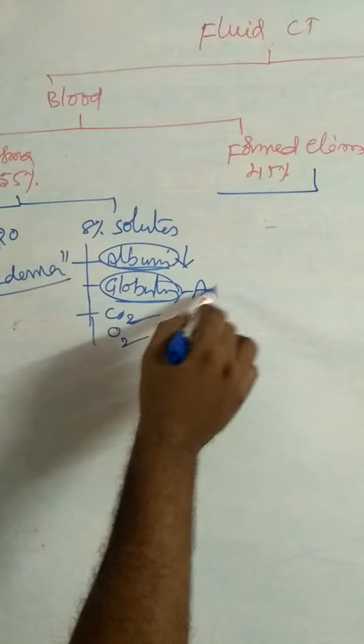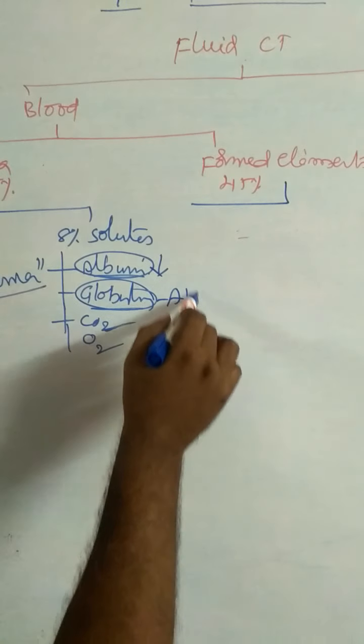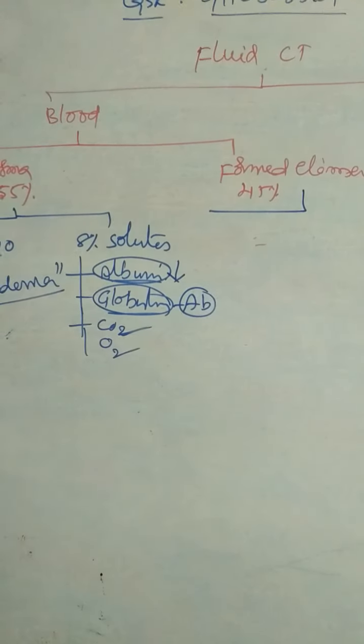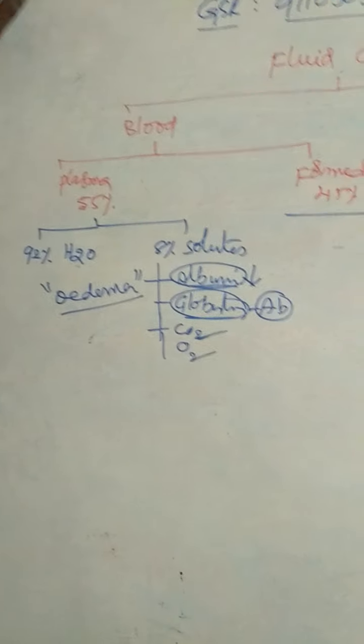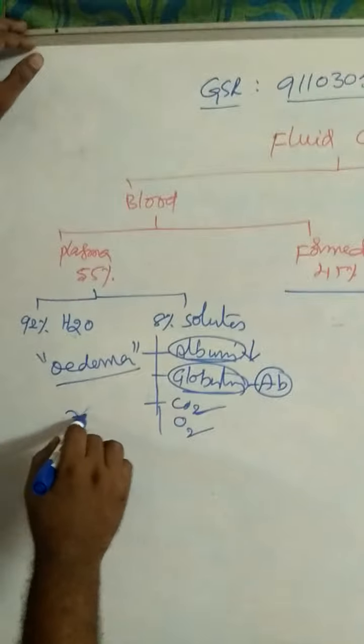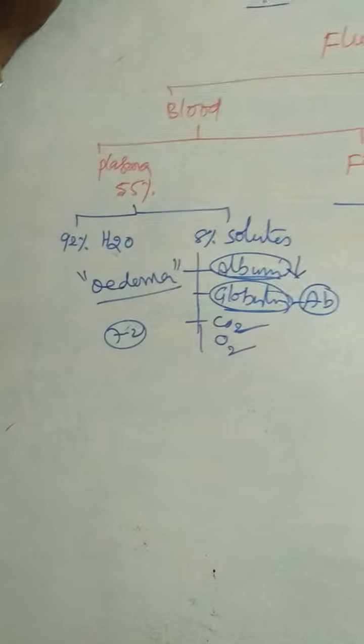Globulins act as antibodies. Globulin proteins. The pH of plasma is 7.2, in general 7.2.